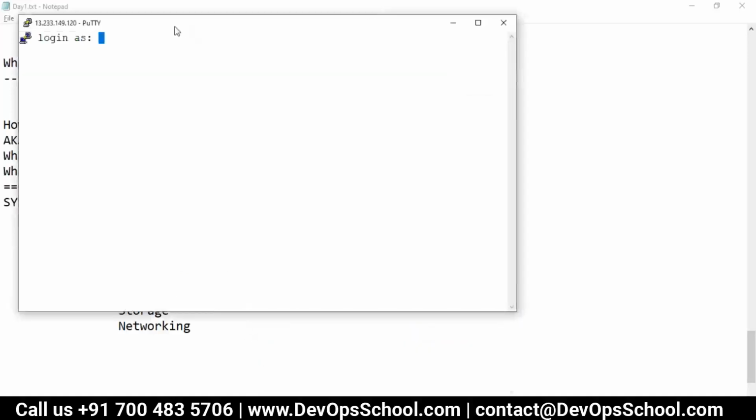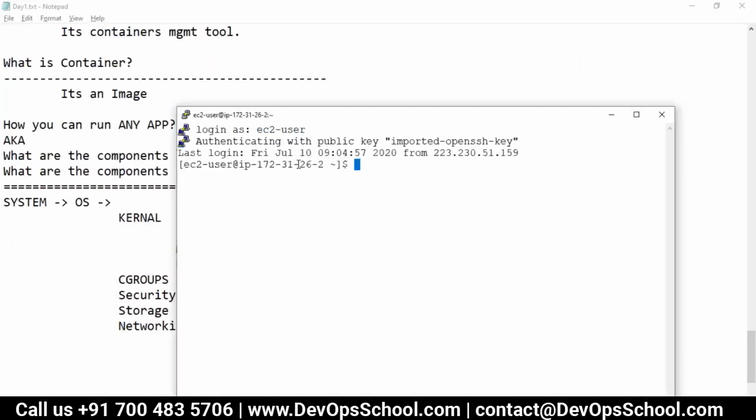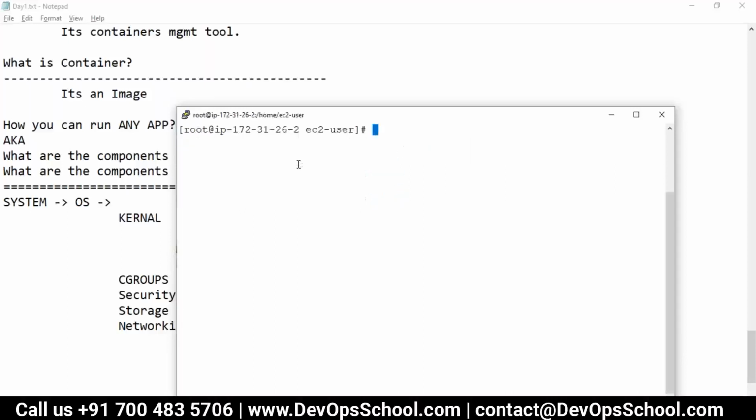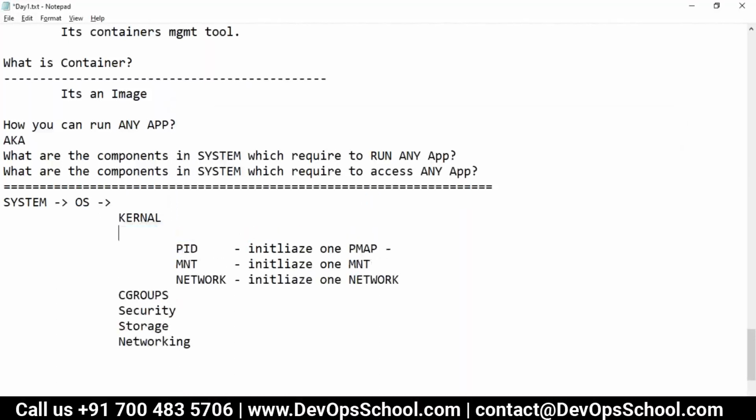Now I'll explain here what is a pmap. So here this is my operating system. I'll become root. Now see, we got a PID, which is a namespace. This is called namespace. I'll write it here so you'll also understand when you refer to these notes in the future. So here namespace, which is PID, mnt, and network. So here PID is doing what? Initiate one pmap.